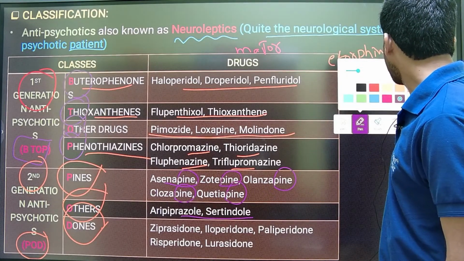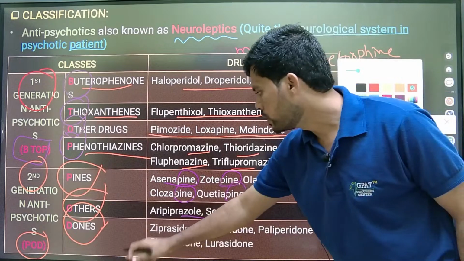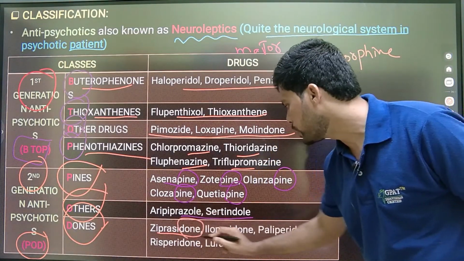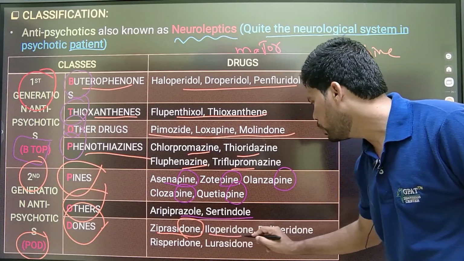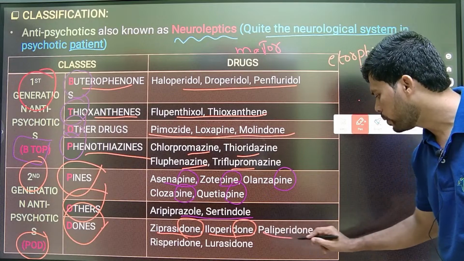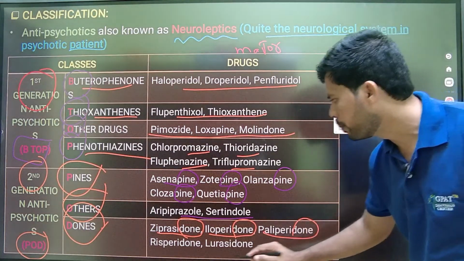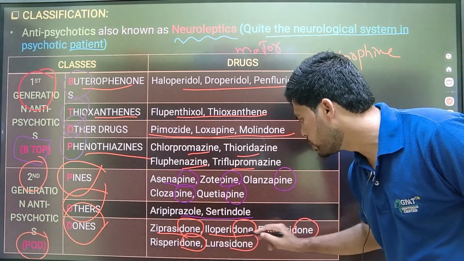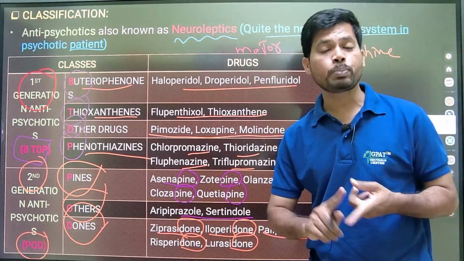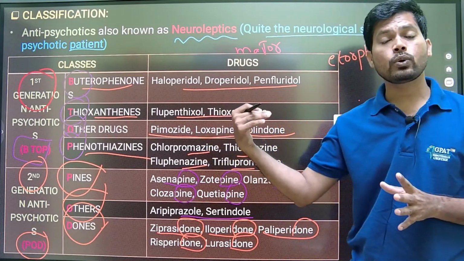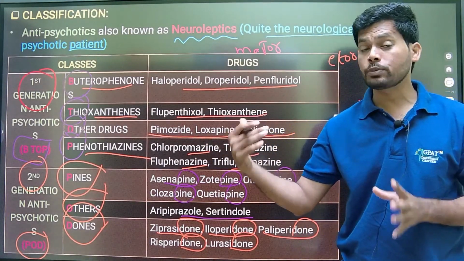Next is dones. So dones like ziprasidone, iloperidone, paliperidone, risperidone, and lurasidone. All those are dones. You can easily differentiate the first generation antipsychotics from second generation antipsychotics by pronunciation itself.